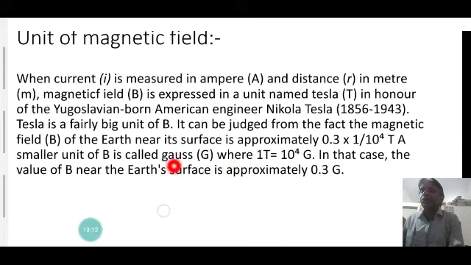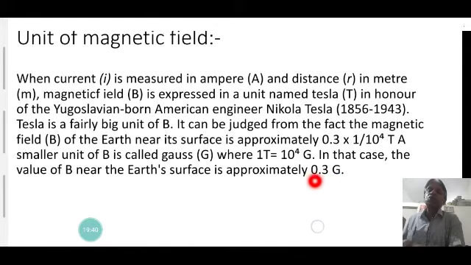A similar unit of magnetic field B is called Gauss also, where 1 Tesla is equal to 10 to the power 4 Gauss. 1 Tesla is equal to 10 to the power 4 Gauss, and when we express the magnetic field of the Earth's surface, it is approximately 0.3 Gauss.